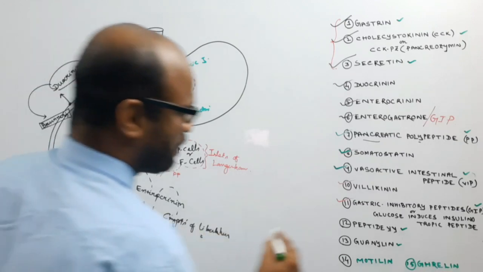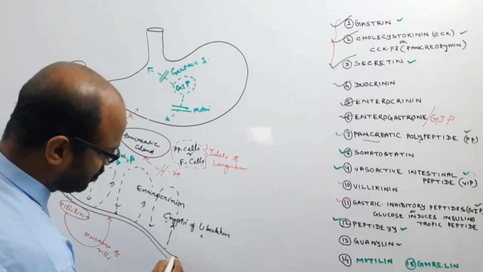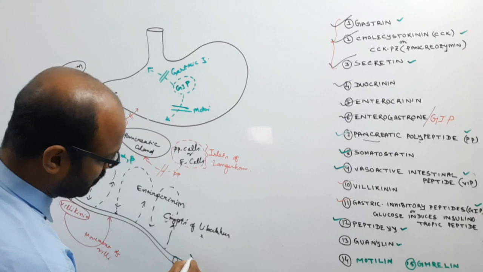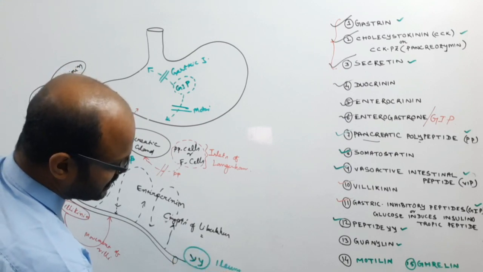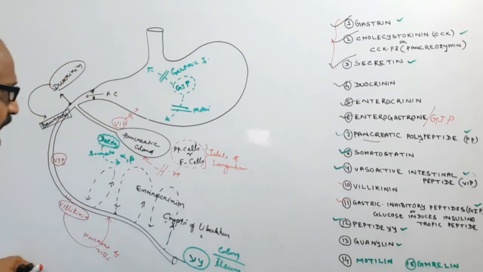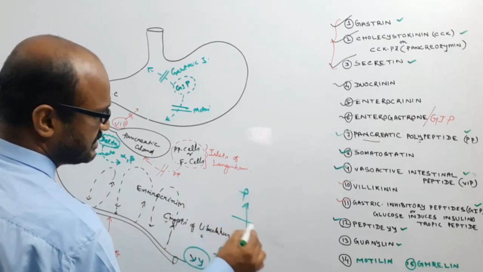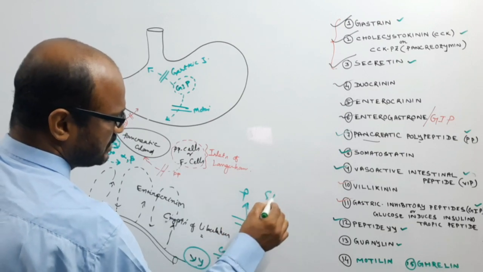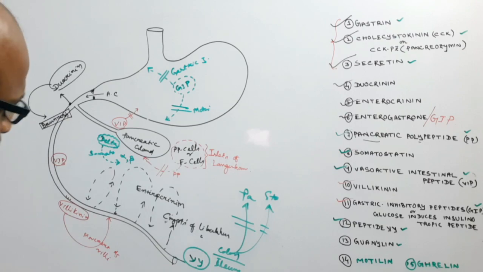Now come to the peptide YY, which is secreted from the ileum and the colon, and which inhibits the pancreas as well as the stomach. So this is the peptide YY.